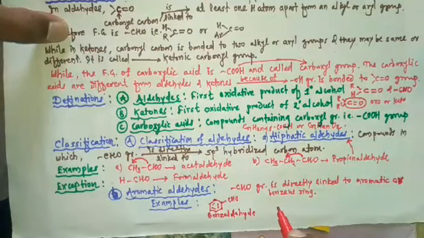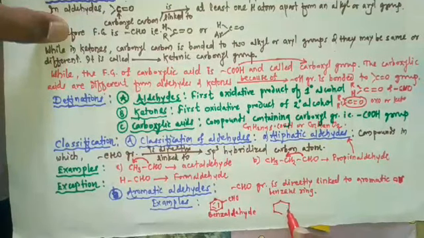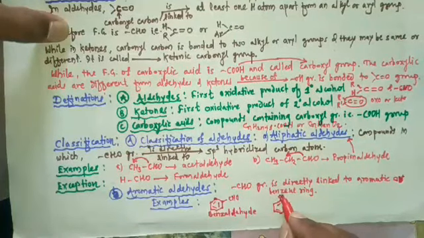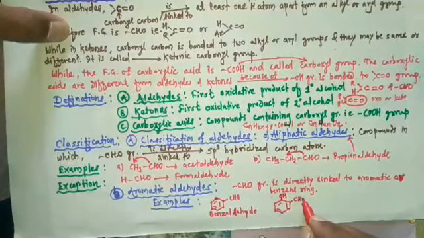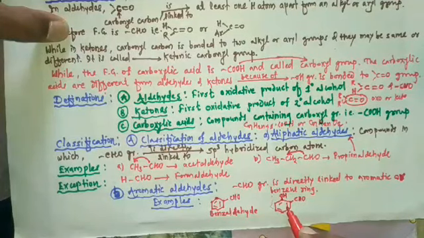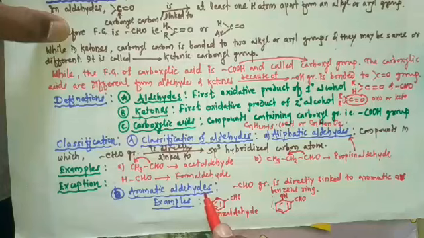Then take another example. In this example, here there is the presence of an OH group and here there is the presence of a CHO group. In this compound also, the CHO group is directly linked to an aromatic or benzene ring. That's why this example comes under the category of aromatic aldehyde.